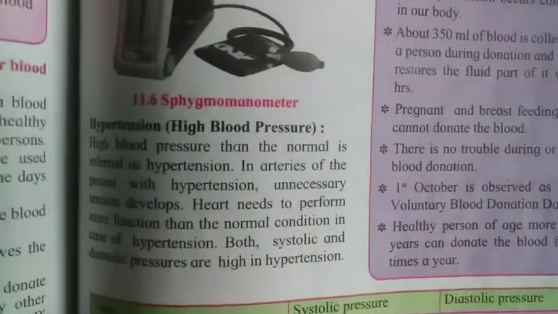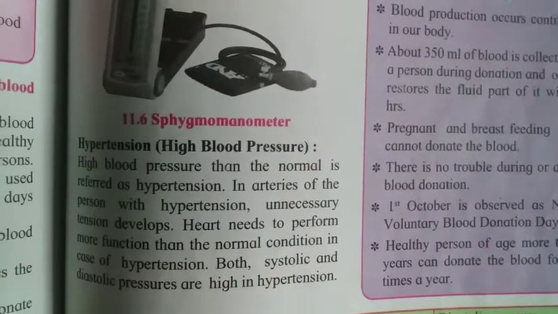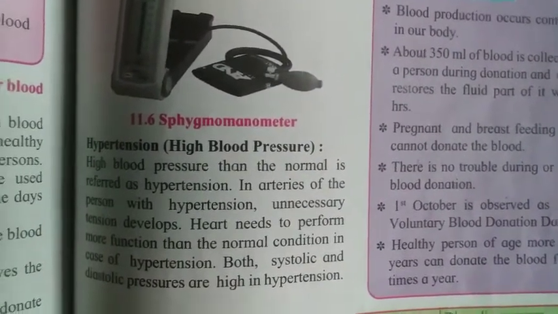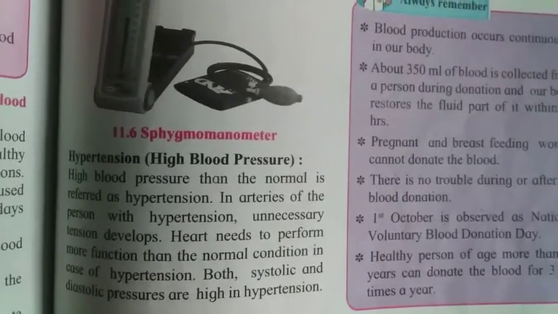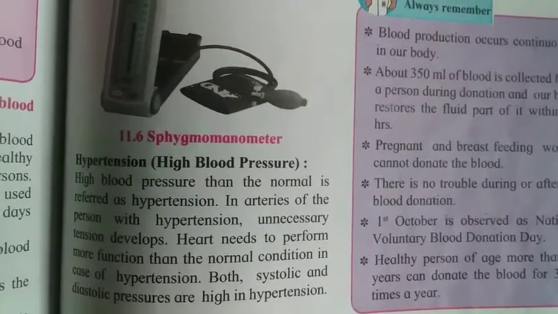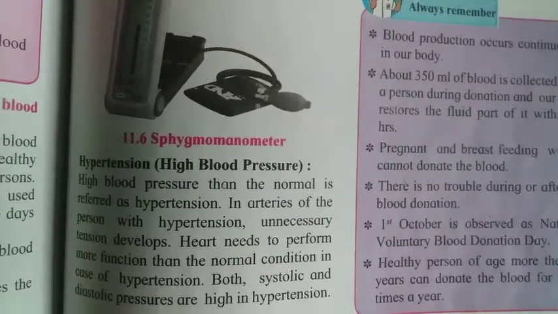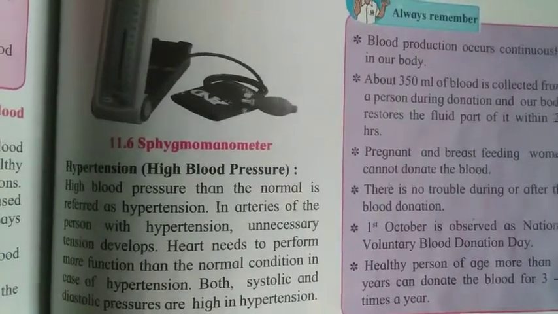Then next comes hypertension. Hypertension means high blood pressure. We know that there is a normal blood pressure, and if the blood pressure rises above this normal blood pressure, then it is called hypertension.